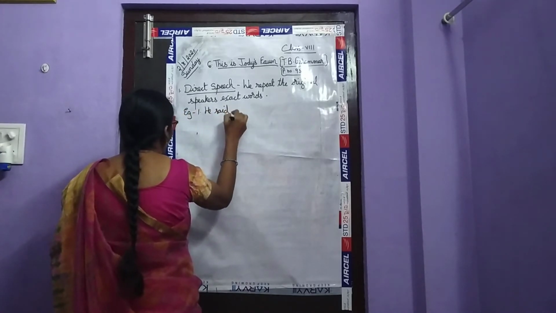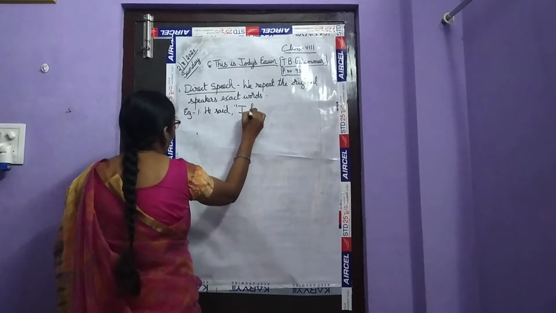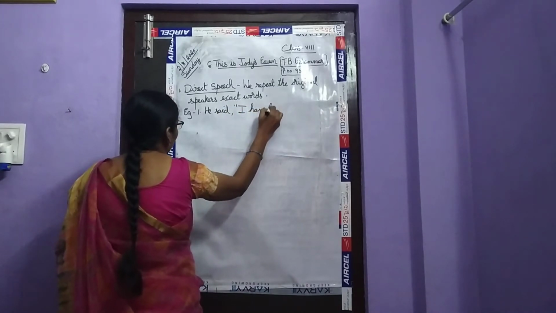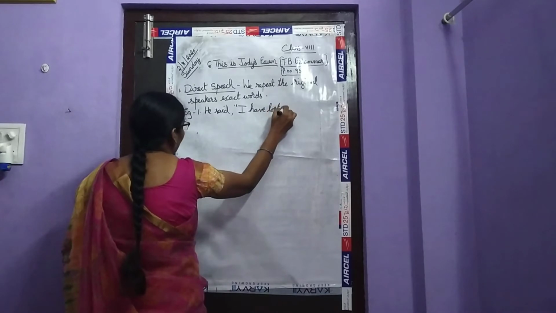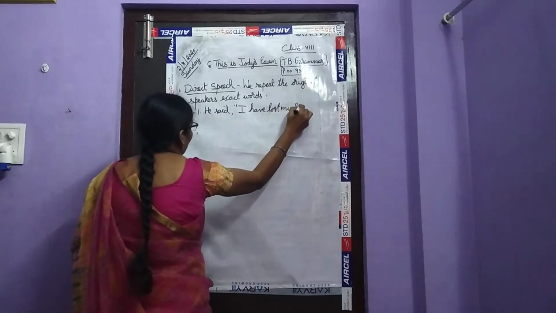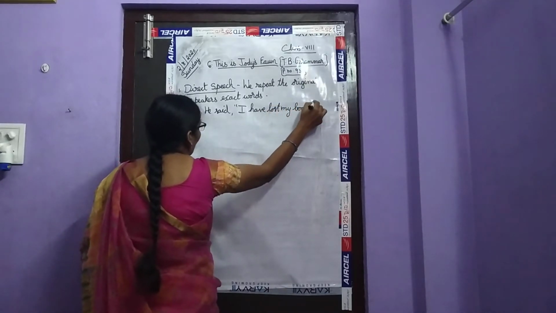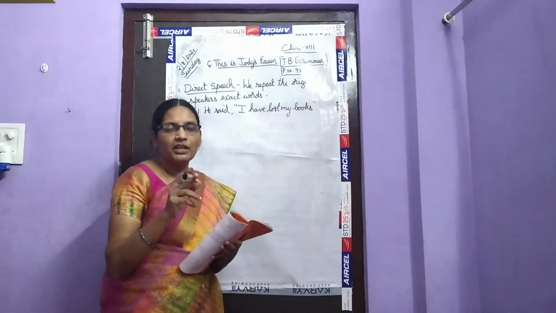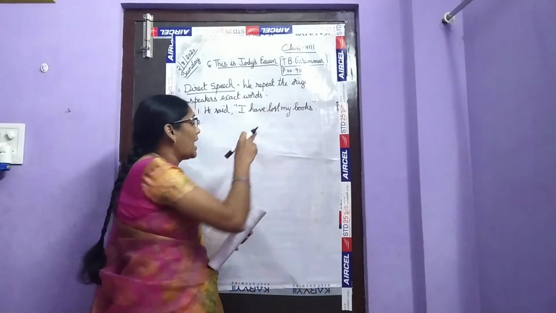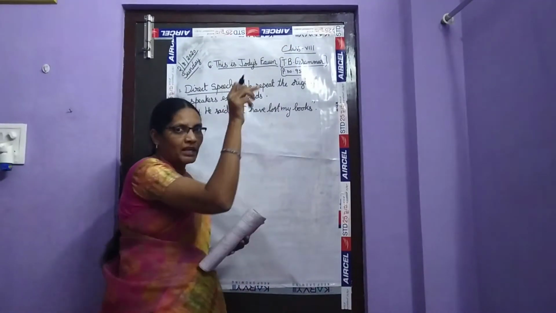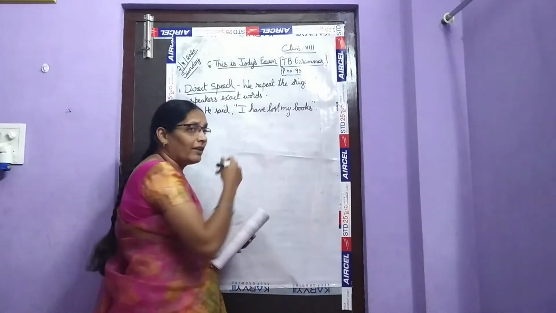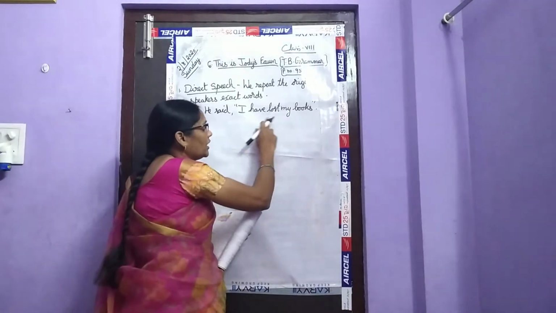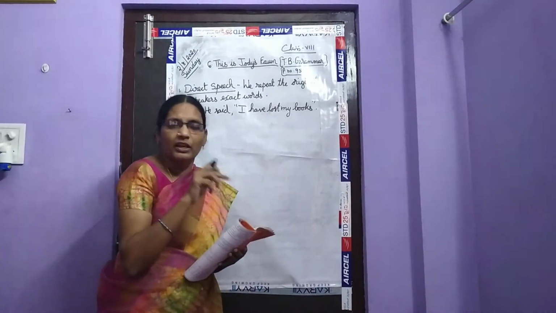He said, I have lost my books. What is he saying, children? That he has lost his books. What did he say? I have lost my books. So these are the exact words which are spoken by the speaker.